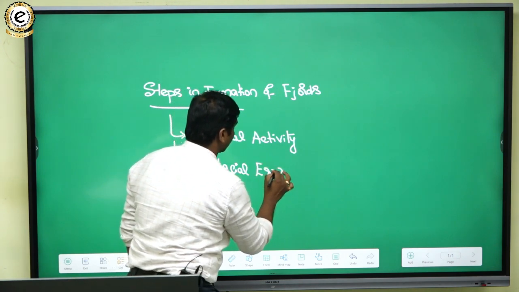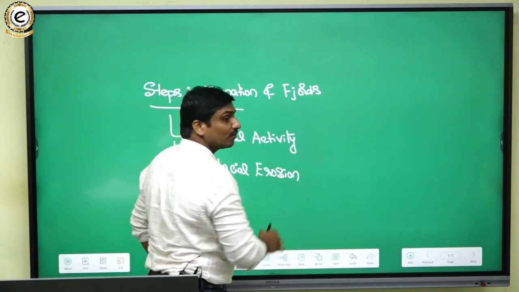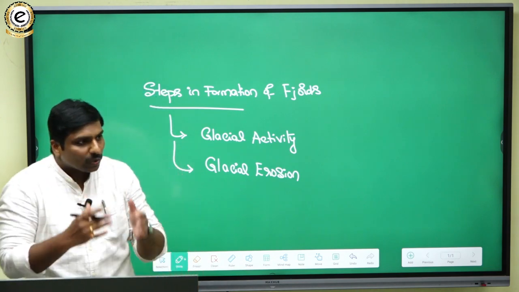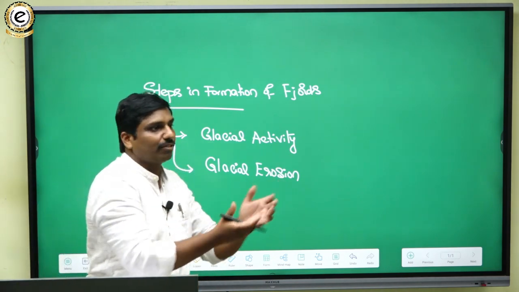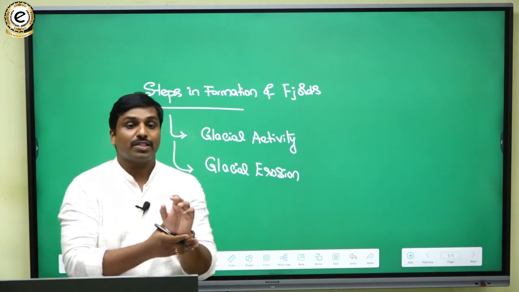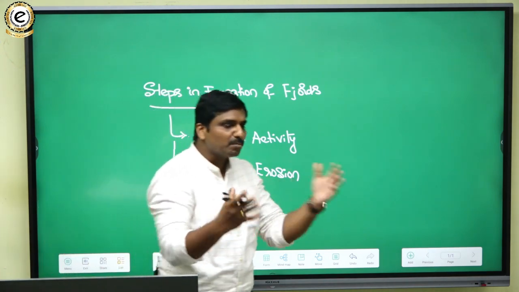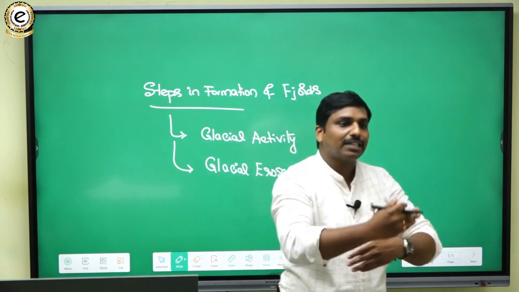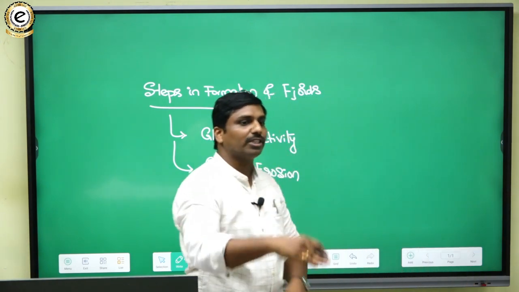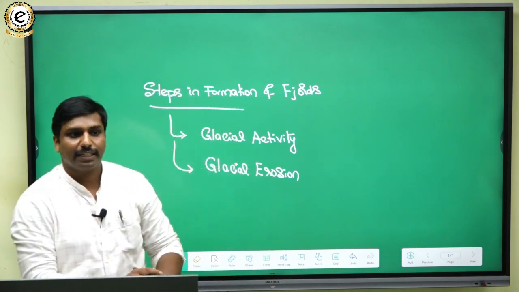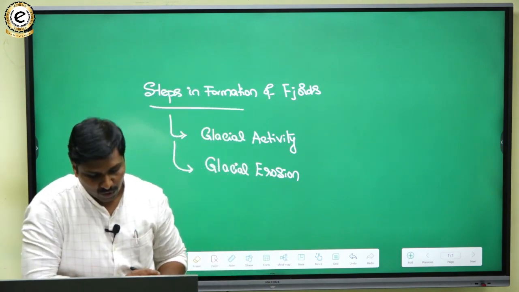Glacial erosion will cut the region and the surrounding physical features. If it is mountains, it will try to cut the mountains so that it can make a passage, and it can move further to the lower valley region. So that is one thing.